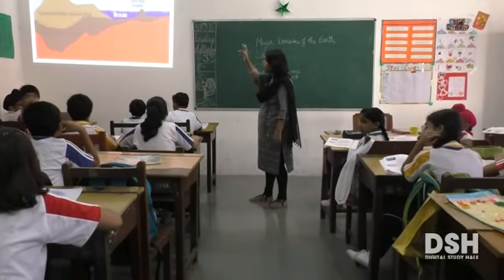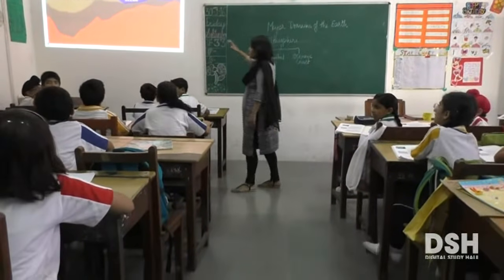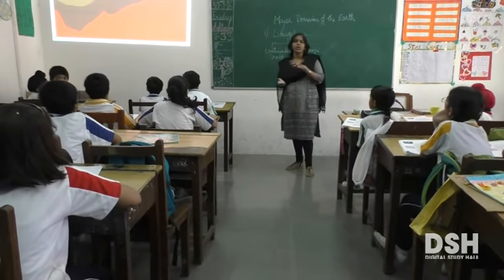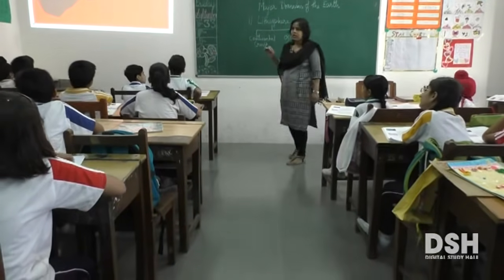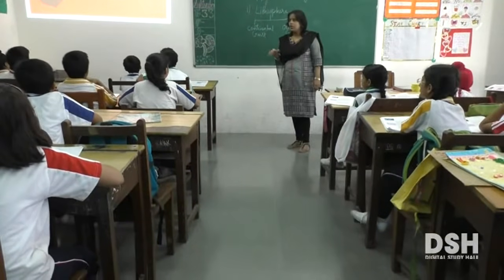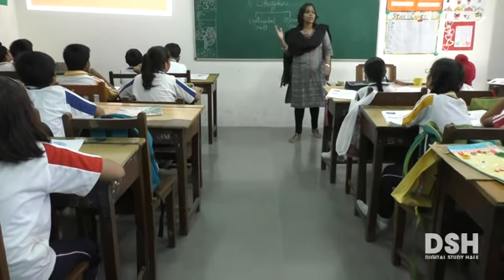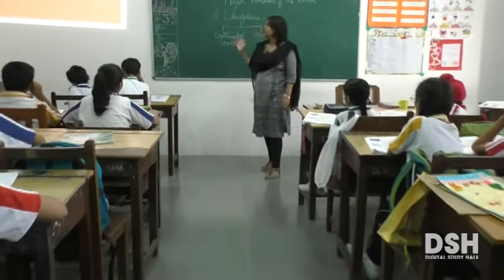So you find that the lithosphere is divided into two: the continental crust and the oceanic crust. Which one do you find is thicker? Continental crust. And which is thinner? Oceanic crust. So the continental crust is thicker than the oceanic crust. Okay. So this is an important difference between the two.